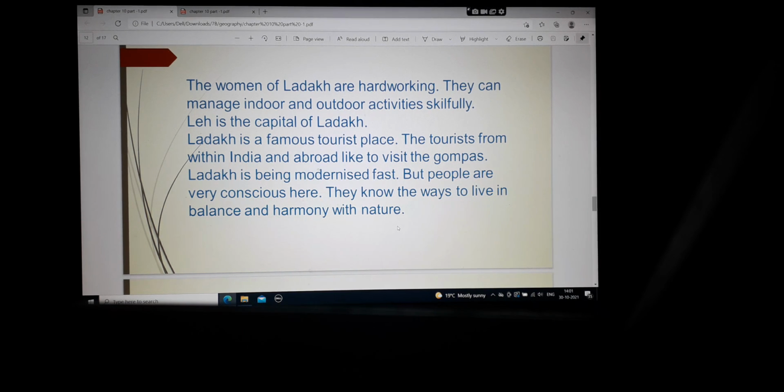Ladakh is being modernized fast, but people are very conscious here. They know the ways to live in balance and harmony with nature. So even though the tourists are coming, the people of Ladakh know how to manage and balance everything, and therefore they maintain harmony with nature, as they have to survive there. It is their home country and homeland.